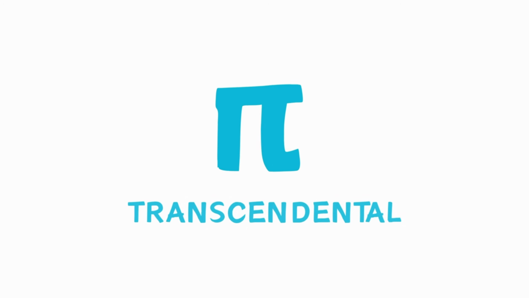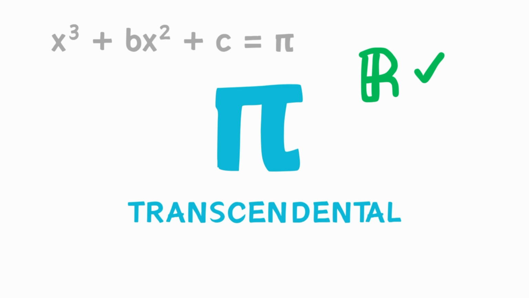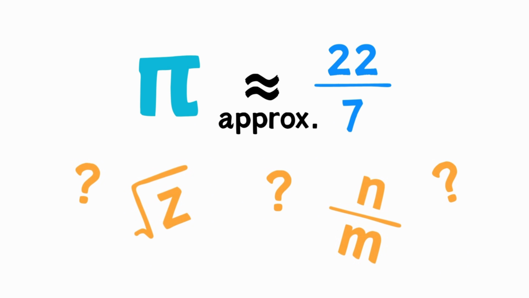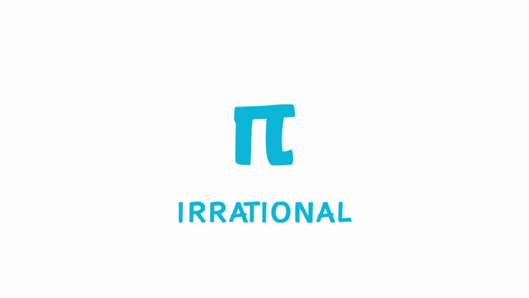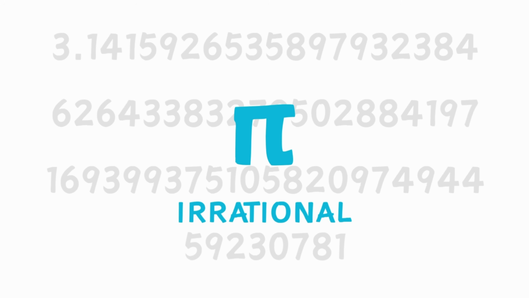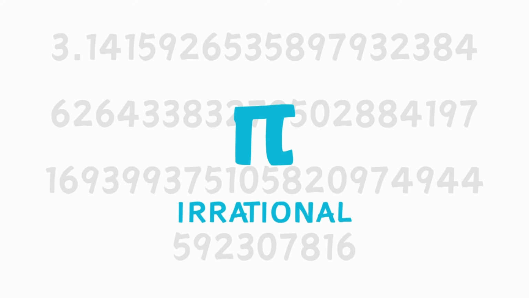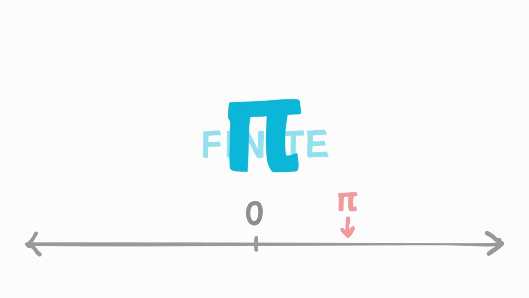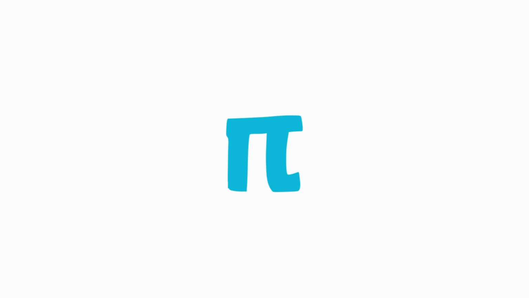Pi is a transcendental number, meaning that although it is real, it cannot be the solution of any algebraic equation with integer coefficients. Even though there are approximations like 22/7, you can't perfectly notate it as a square root or a ratio or something like that. Pi is also irrational, meaning its digits go on infinitely without repeating. No matter how many digits of pi you write out, there's always more. And yet pi is not infinite, it's finite and has a limit. And there are so many things that we think we know about pi that may not be true.